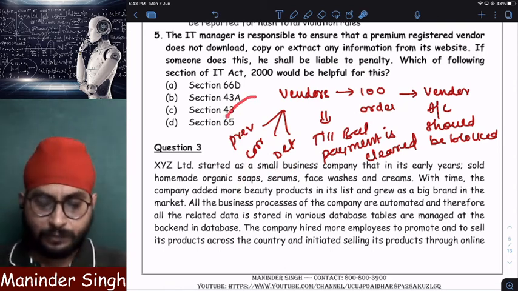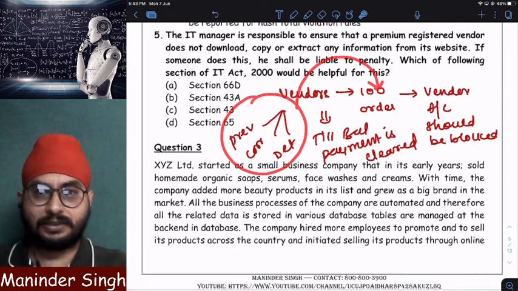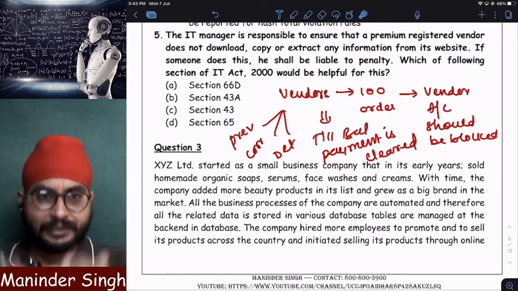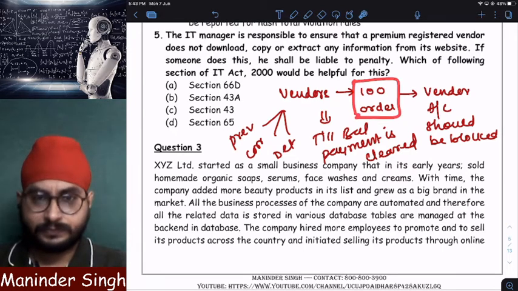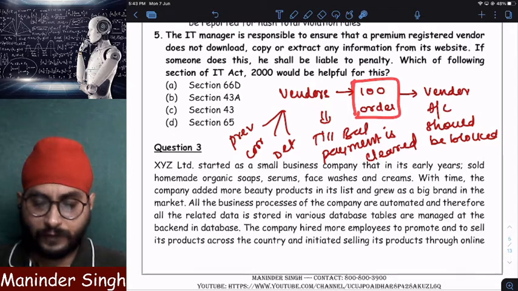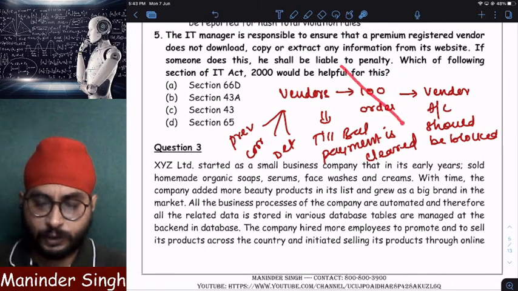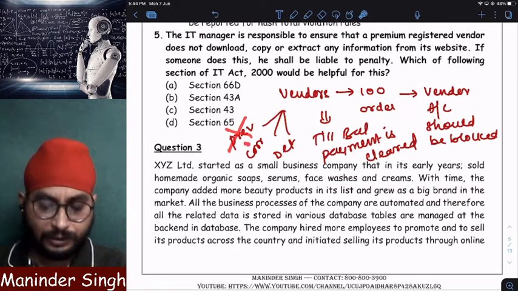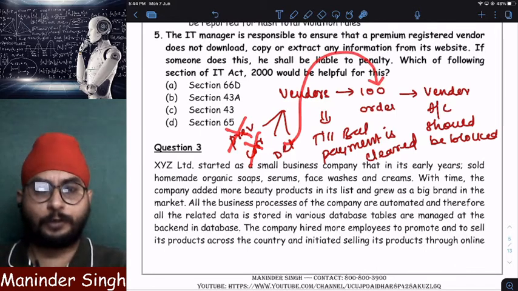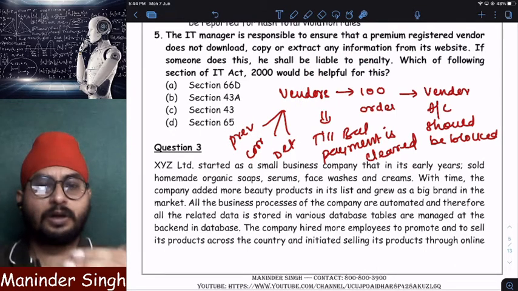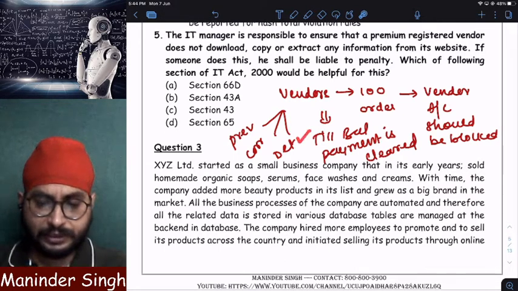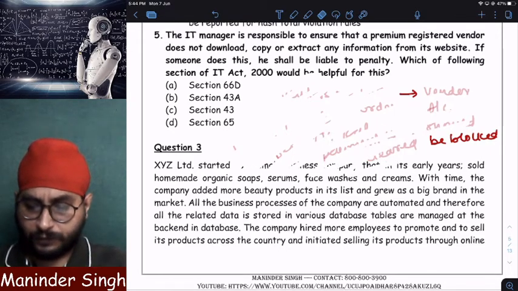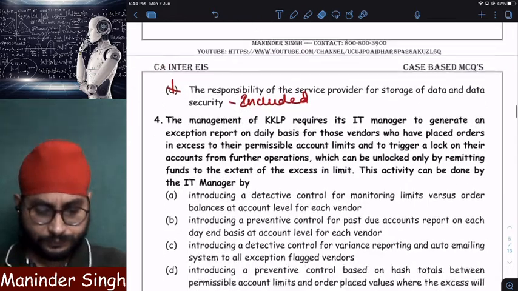What is my software doing? My software's control is detecting whether the order is reaching the maximum limit or not. Once my software detects that the vendor's orders reach 100, automatically the account should be blocked. So in simple words, it is neither preventing anything nor correcting anything. It is only detecting the number of orders to check whether it is within the limit or beyond the limit. So what should be the answer? Detective control. I hope you understood the concept. If you have any doubts, you can please ask me. Clear?